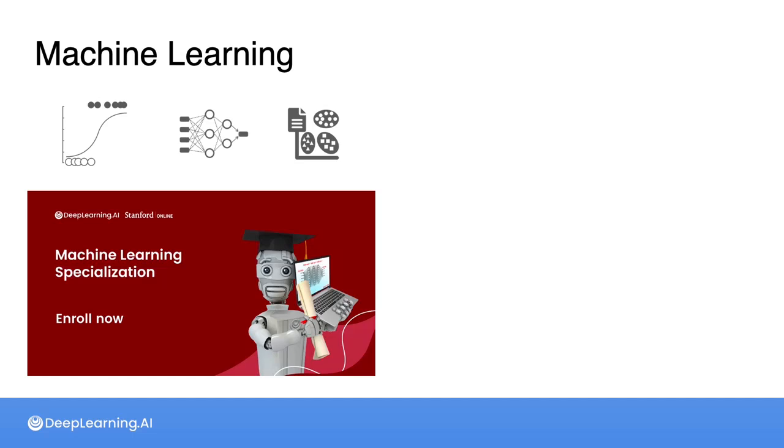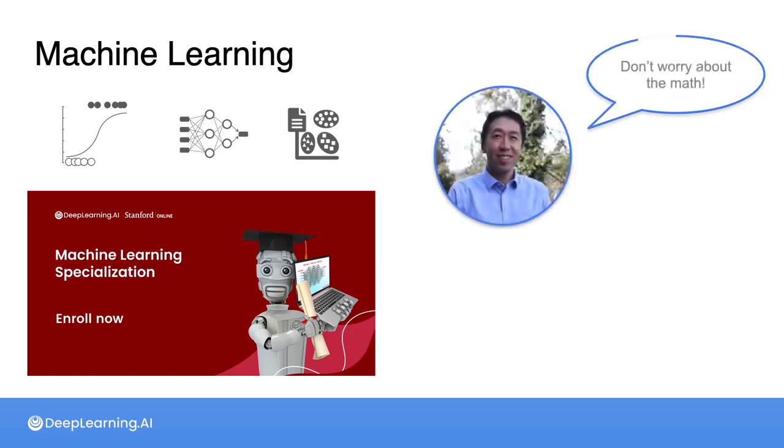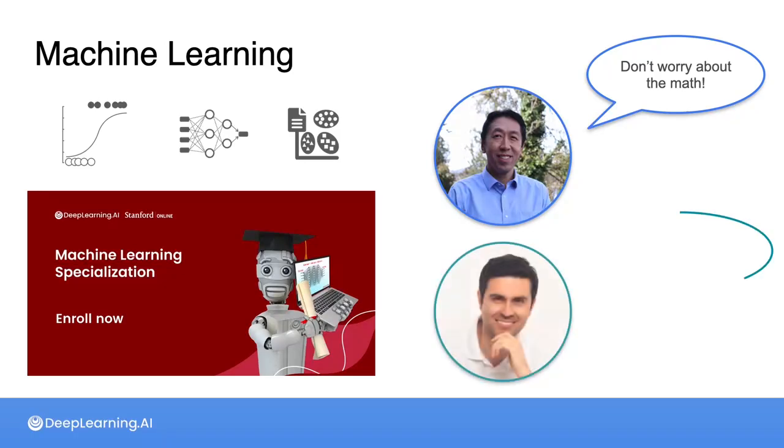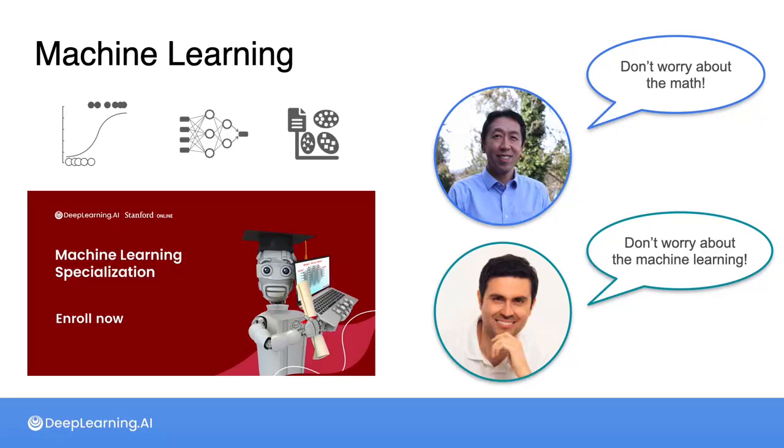In these machine learning courses, sometimes Andrew says, don't worry about the math. In this course, I'll sometimes do the opposite and say, don't worry about the machine learning. You'll see many examples of machine learning techniques, but if you don't understand all the details of how they work, that's okay. The goal is to build a strong mathematics foundation, continue to build your interest in machine learning topics, and prepare you for further courses in machine learning.